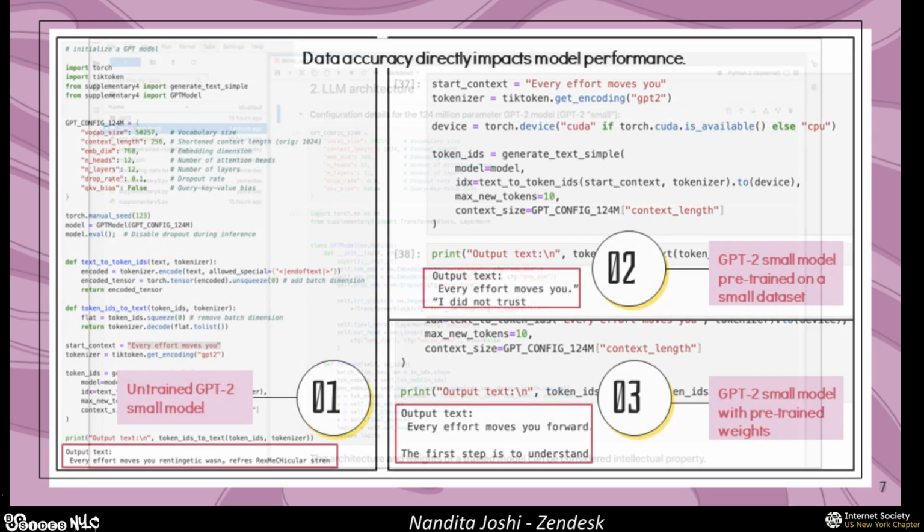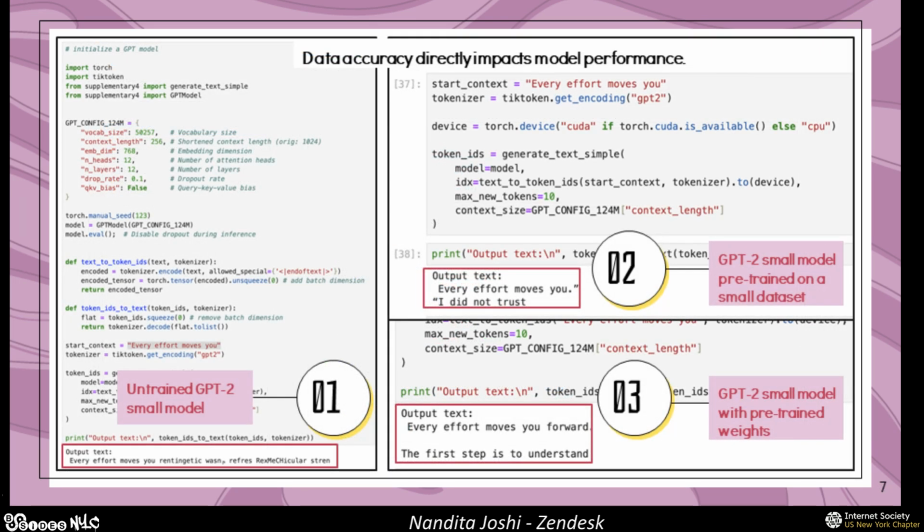The third thing I want to talk about is your data accuracy. It directly impacts your model's performance. We have three images on the slide here. What I want to highlight is that in each of these cases, I gave it a stark context of a simple sentence. The sentence is "every effort moves you." And we really want to see how it's going to complete this sentence. What's the text completion going to look like?